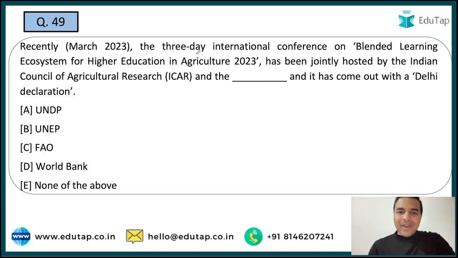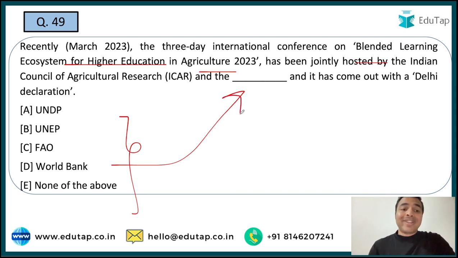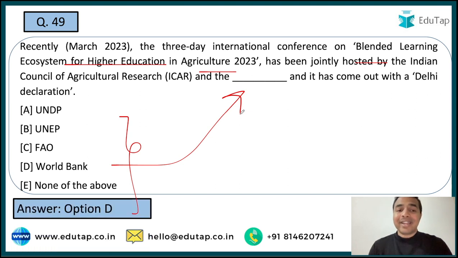Now the next question. So guys, the 3-day international conference on the blended learning ecosystem for higher education in agriculture 2023, it is jointly hosted by the Indian Council of Agricultural Research and dash, and you are required to tell me that what exactly is the right option which will be filling this particular blank. See guys, it has come out with the Delhi Declaration. तो अगर हम बात करते हैं इस इंटरनेशनल कॉन्फ्रेंस के दौरान यहाँ पर एक दिल्ली डिक्लेरेशन साइन हुआ है ऑन द ब्लेंडेड लर्निंग इकोसिस्टम फॉर हायर एजुकेशन इन एग्रीकल्चर 2023, एंड इट वाज बेसिकली along with ICAR, that is Indian Council for Agriculture Research, and the option D, that is World Bank.